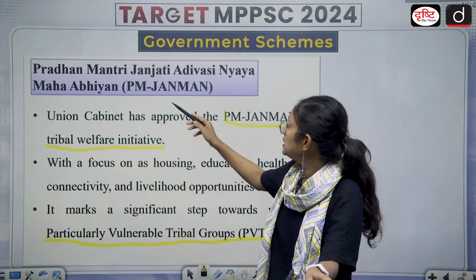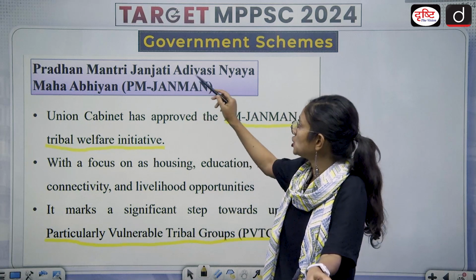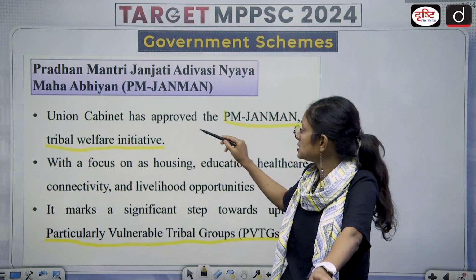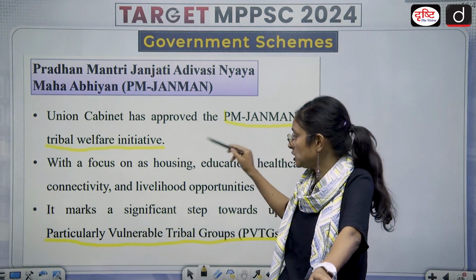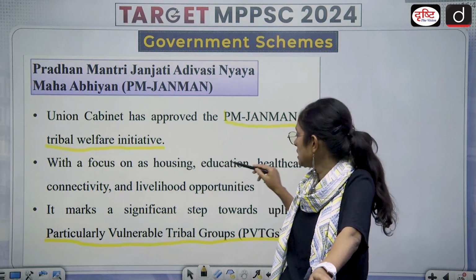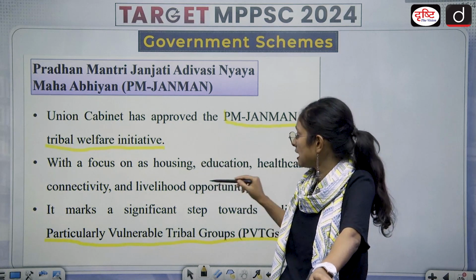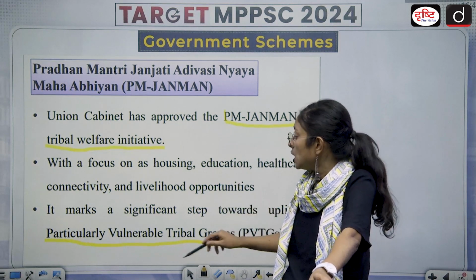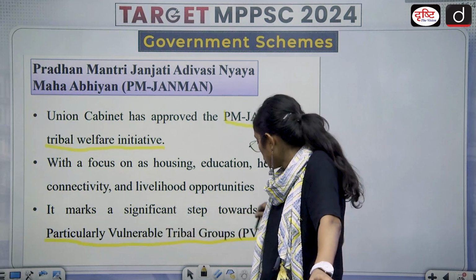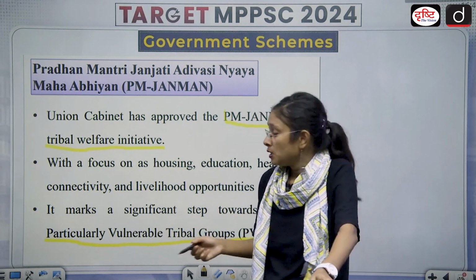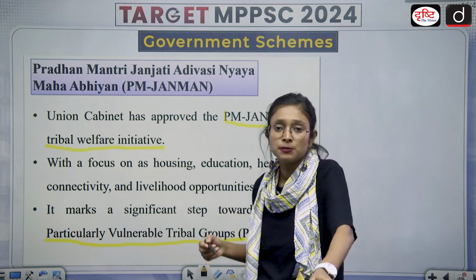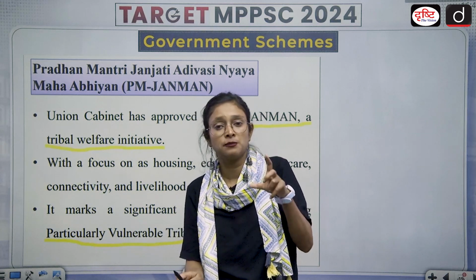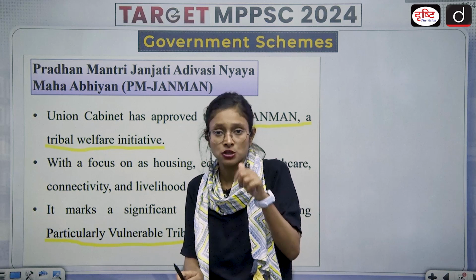Then we have PM Janman, which is Pradhan Mantri Janjati Adivasi Nyay Maha Abhiyan. As the name suggests, the Union Cabinet has approved the PM Janman Tribal Welfare Initiative with a focus on housing, education, healthcare, connectivity and livelihood opportunity. It marks a significant step towards uplifting particularly vulnerable tribal groups. In MP also there are particularly vulnerable tribal groups because MP is a state which has the largest tribal population. Now in the comment section you have to tell me how many PVTGs we have in this country.